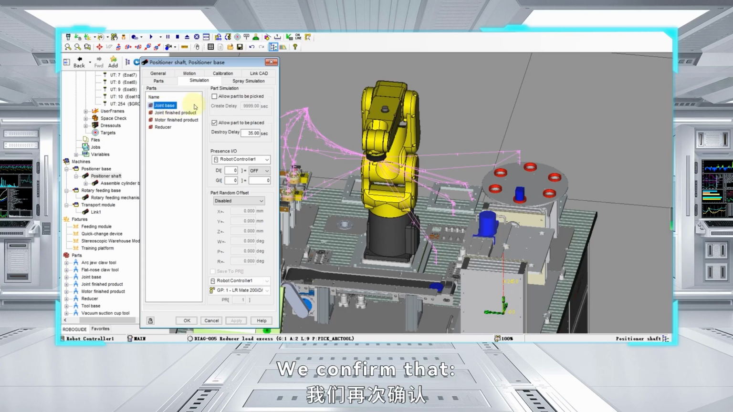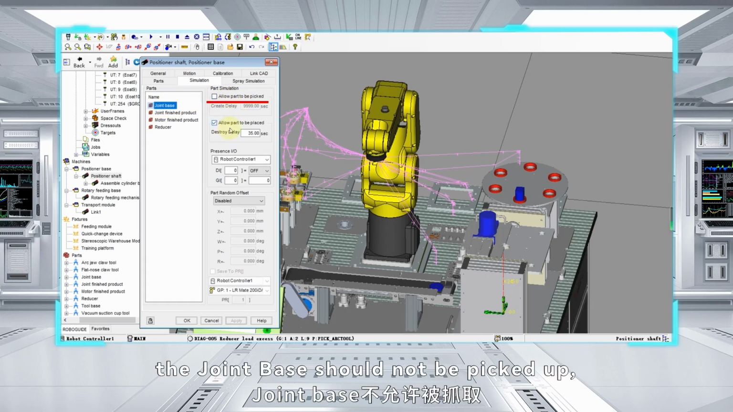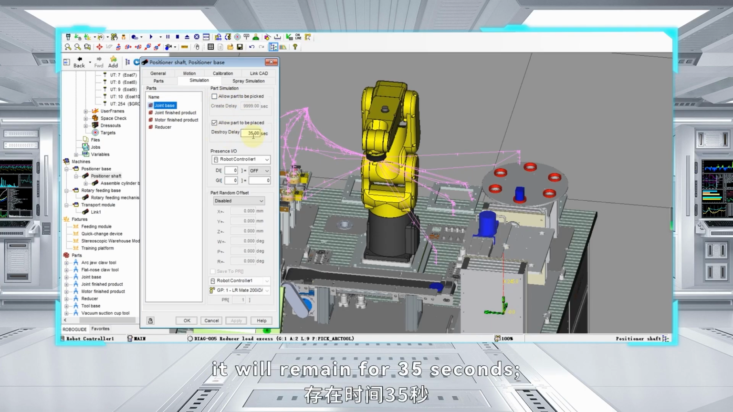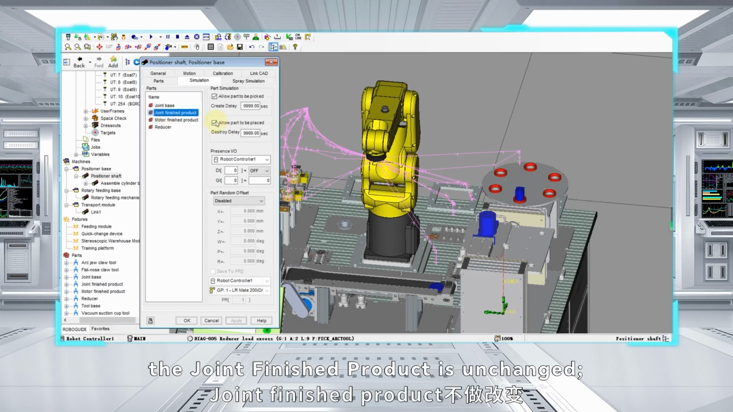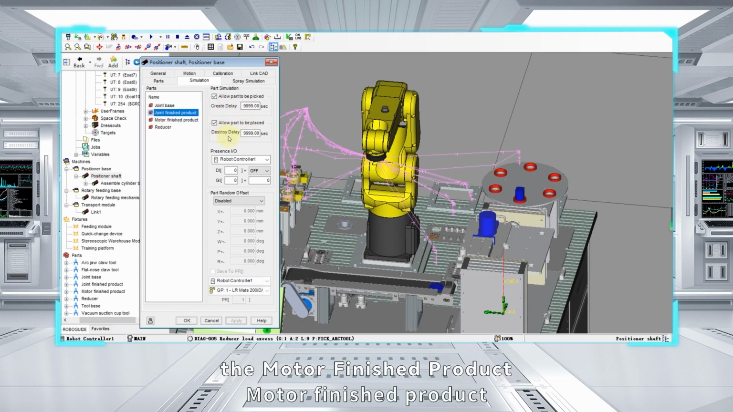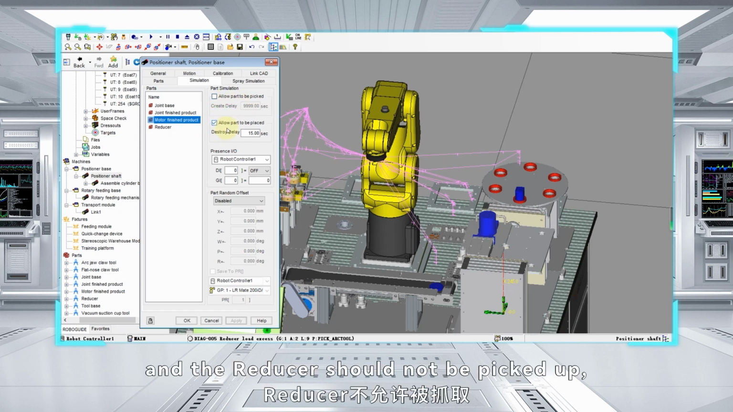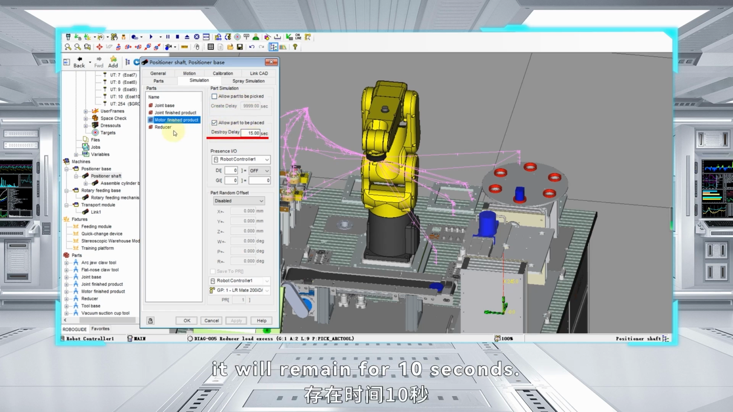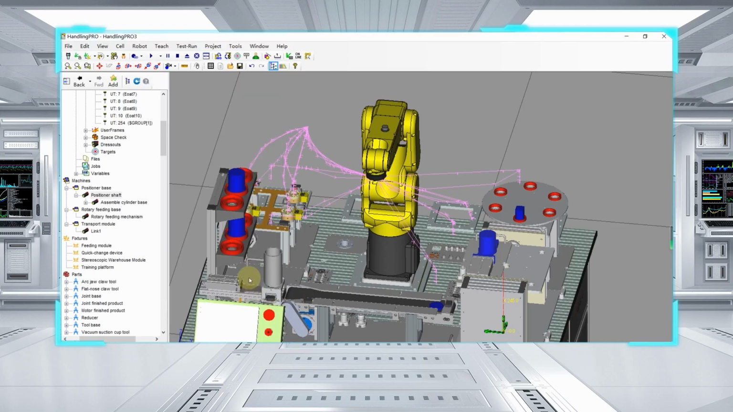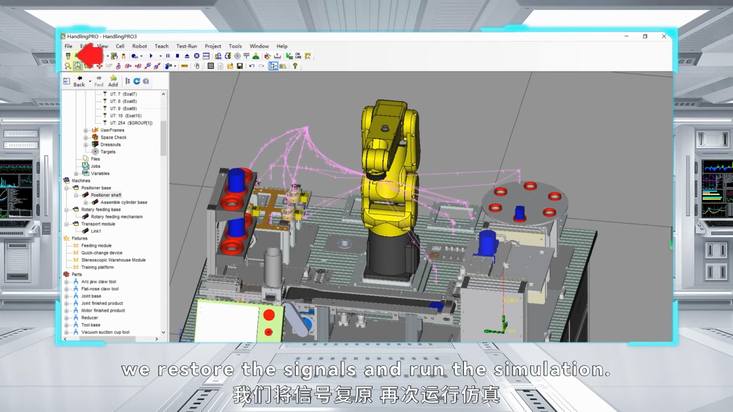We confirm that the joint base should not be picked up, it will remain for 35 seconds, the joint finished product is unchanged, the motor finished product should not be picked up, it will remain for 15 seconds, and the reducer should not be picked up, it will remain for 10 seconds. After completing these settings, we restore the signals and run the simulation.